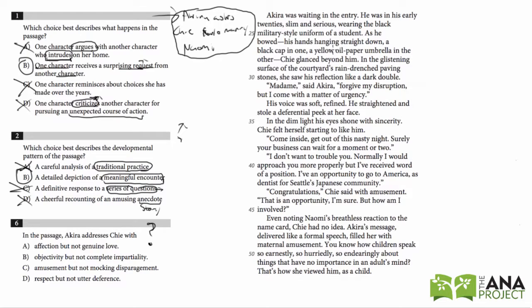As he bowed, his hands hanging straight down, so he bows to Chi. Then the first time he speaks, he says, Madame, forgive my disruption. He stole a deferential peek. Deferential means respectful. I don't want to trouble you.